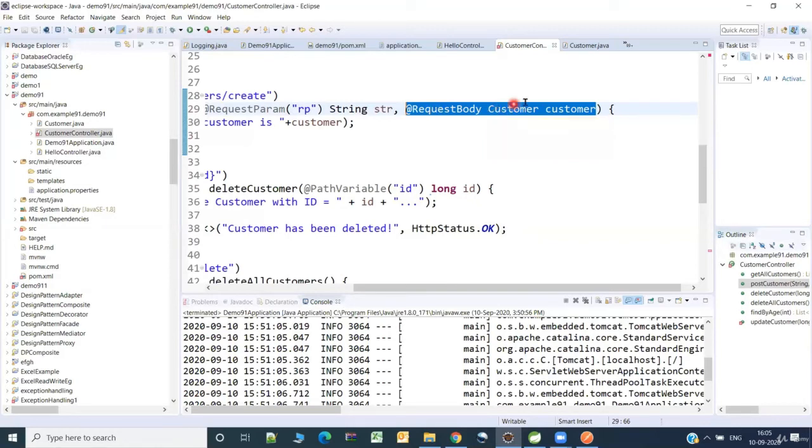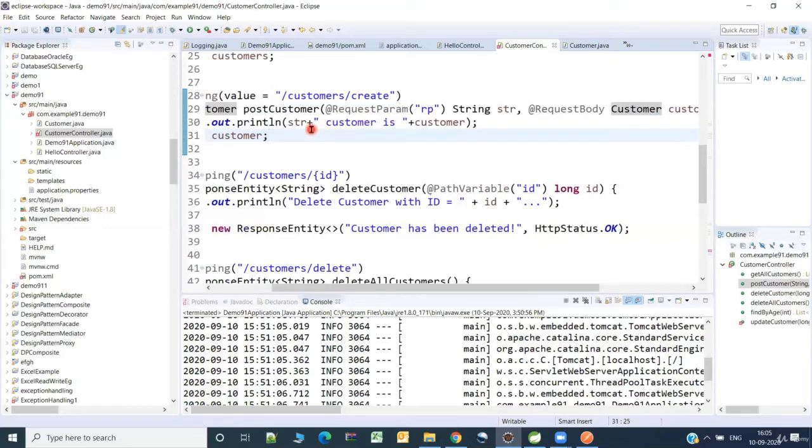So I'm receiving it as a customer object, which I am further consuming in the body of this method. Now our doubt is how we can specify this customer on the client side, that is in the Postman tool. We will be specifying it using JSON format. I'll come to that point.